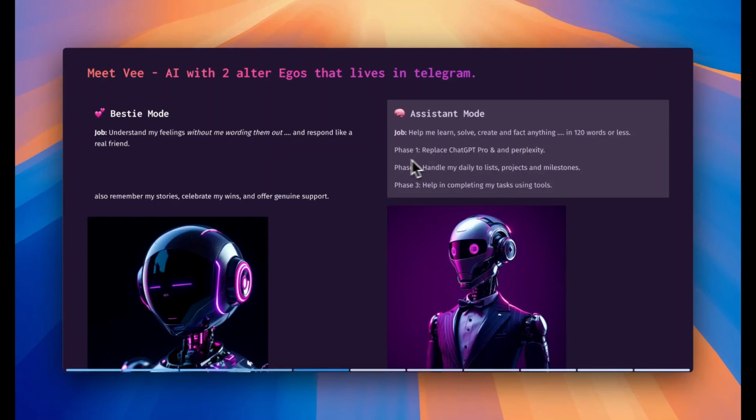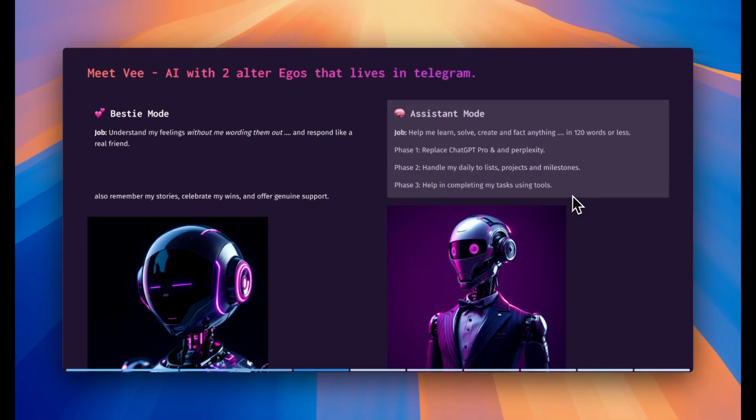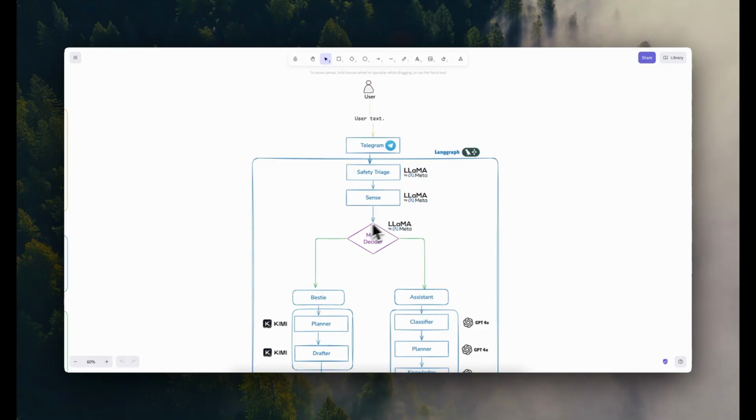So phase one of this mode is to replace ChatGPT for any kind of information retrieval queries, and then replace Perplexity for any real-time information. For phase two, it handles my daily to-do list and my projects, either company or personal projects and milestones. And then phase three is to actually help me achieve some of my tasks by accessing external tools. Let's take a look at the brain of our AI, Bestie or V.